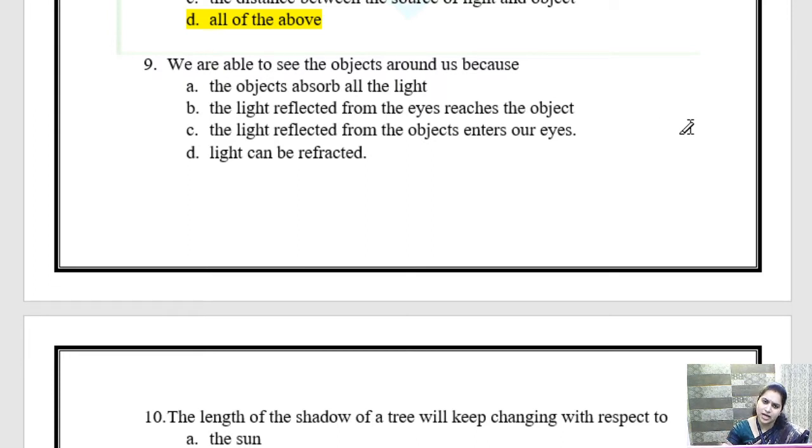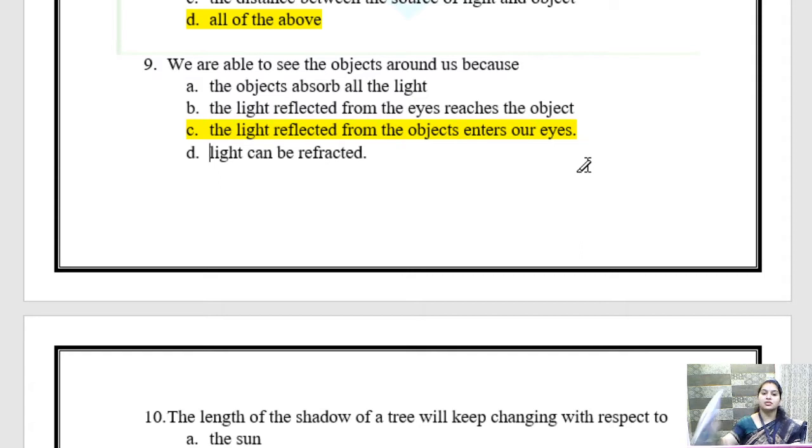Does the object absorb all the light? No. The light reflected from the eye reaches the object. Is light reflected from our eye? No. This is also wrong. So the light reflected from the object enters our eyes. Yes, the light reflected from the object enters our eyes.